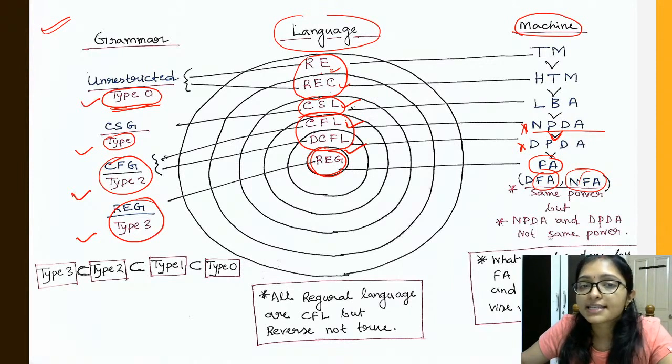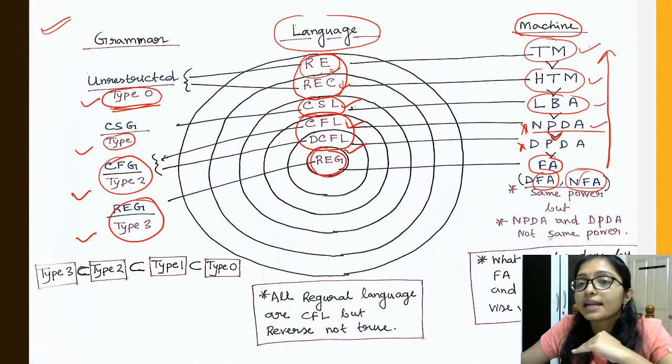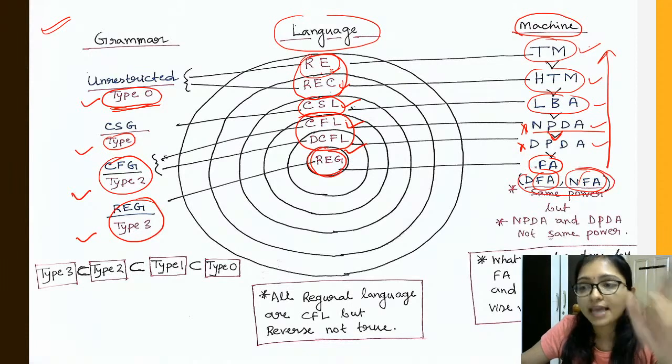Now come to the CSL. CSL can be identified by the LBA, that is linear bound automata, and recursive language can be identified by a halting Turing machine, and recursive enumerable is for a Turing machine. So this is the power of the machines. The highest power is the Turing machine, then the halting Turing machine, then LBA, then NPDA, then DPDA, and the power of DFA and NFA is the same. That you have to remember.